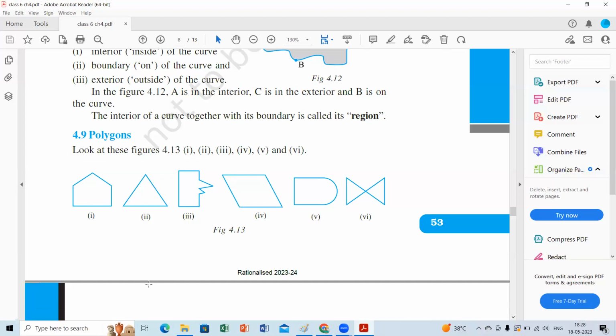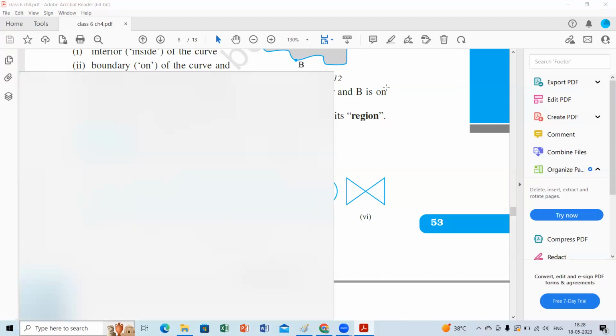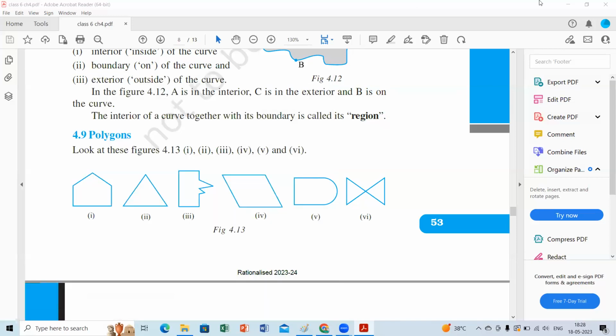Yes, please speak. I got the answers from my students. No, overall you have to text me figure 1, figure 2, like that, all figures. There are 6 figures here. Which figures are polygons, which are non-polygons? I want those. Very good, Aishwarya.